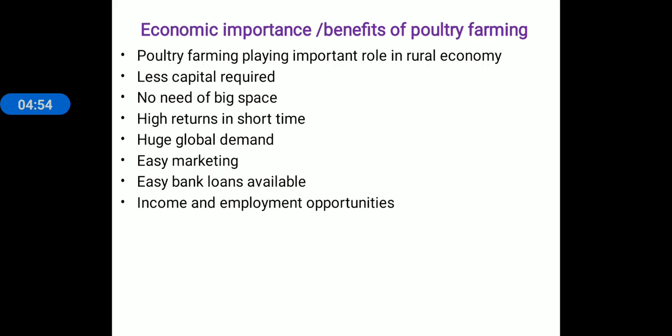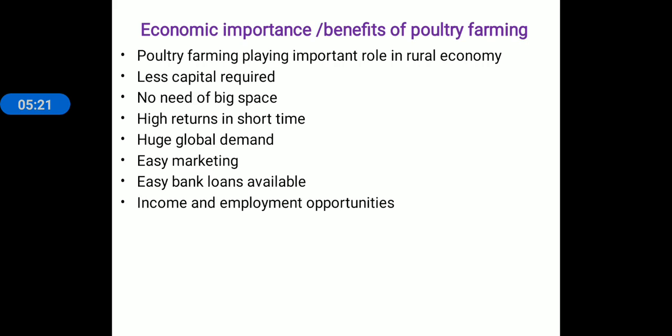As chicken meat has more nutritional value, most people eat chicken as food, eggs as food, and chicken meat is less expensive as compared to goat. So it is beneficial and has a high nutritional value.